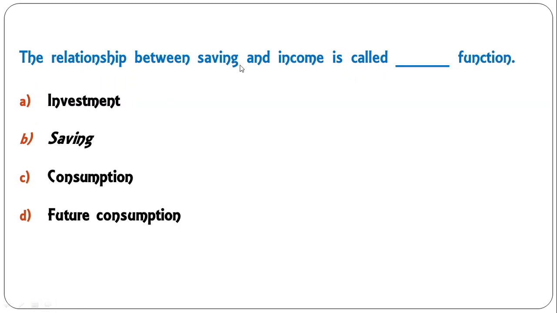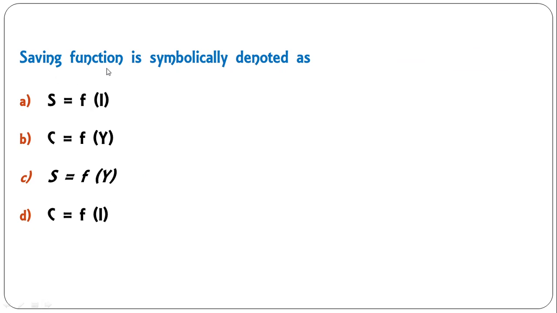The relationship between saving and income is called dash function. Investment, saving, it's very clear. The relation between income and saving is the saving function. Okay, so B is the correct answer. Moving fast to the next question. Saving function is symbolically denoted by, this is a very easy question. You need to see the standard form of notations. So saving is a function of income, S is a function of Y. So this is the correct answer here.